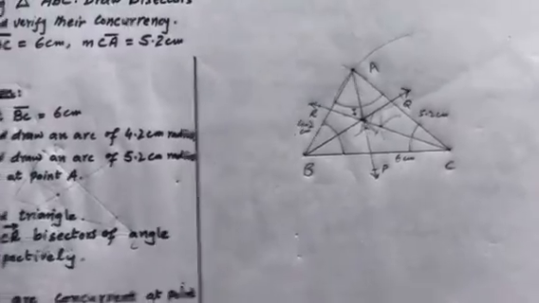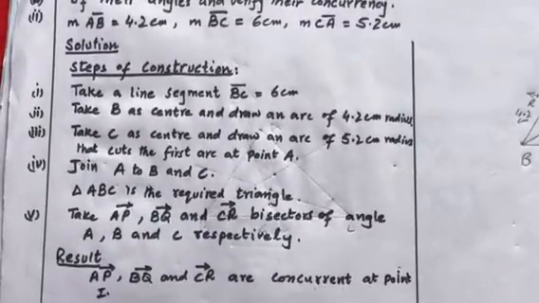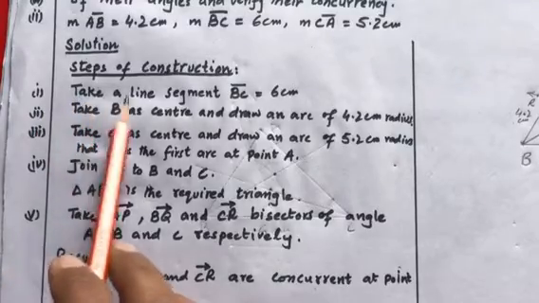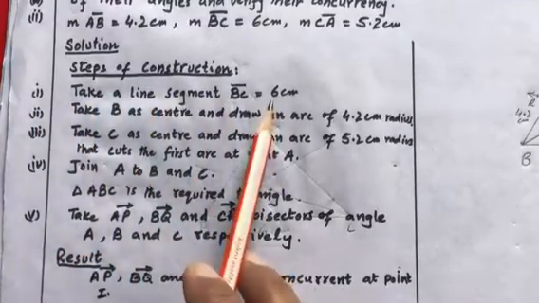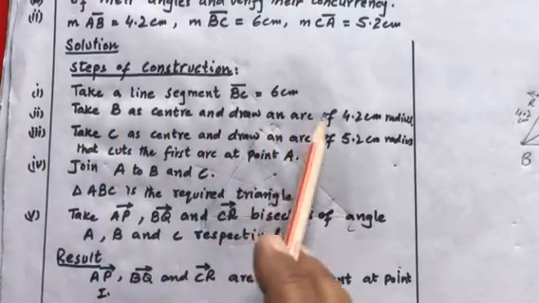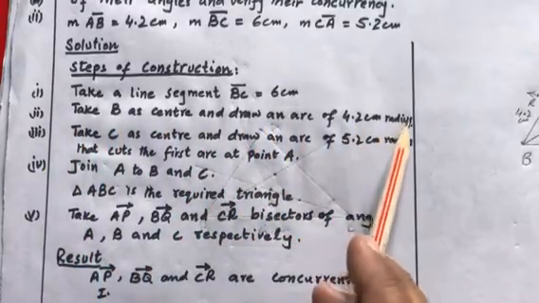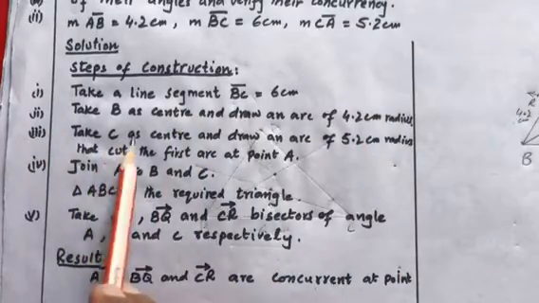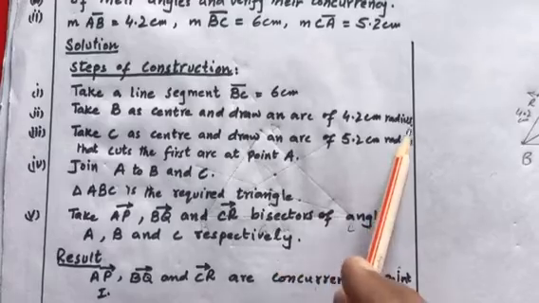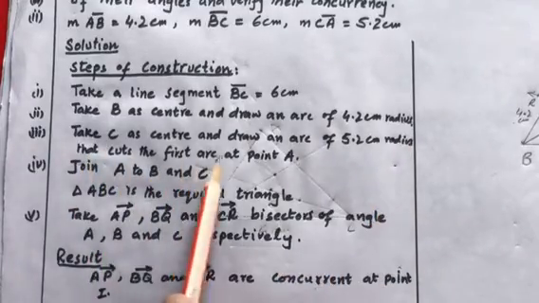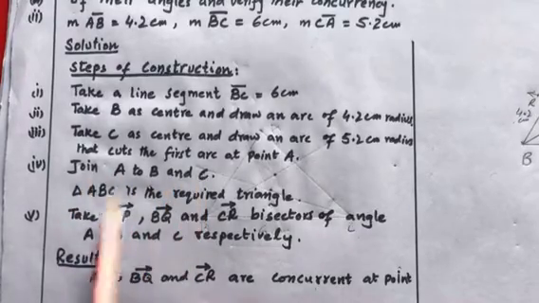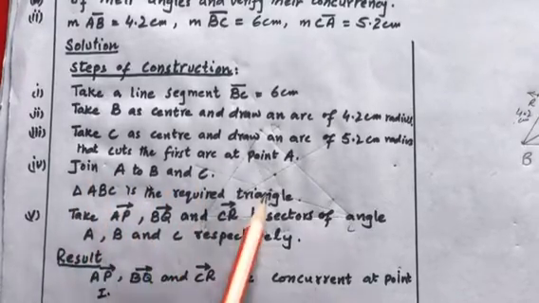Now we will write the steps of construction. Step 1: take a line segment BC of 6 cm. Step 2: take B as center and draw an arc of 4.2 cm radius. Step 3: take C as center and draw an arc of 5.2 cm radius that cuts the first arc at point A. Step 4: join A to B and C. So triangle ABC is the required triangle.